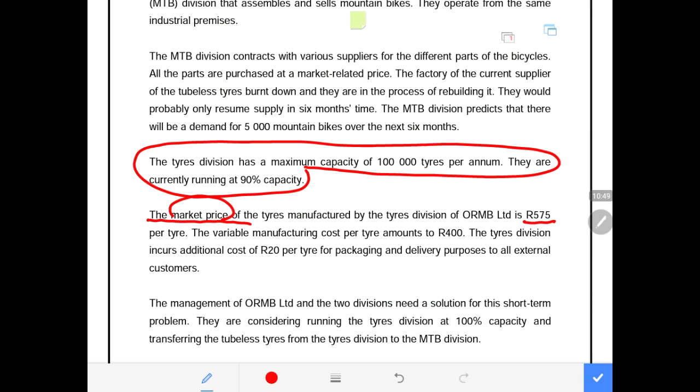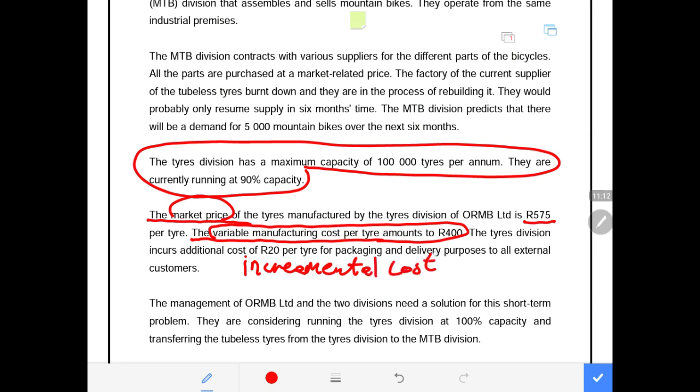Now it further says that the variable manufacturing cost per tire amounts to 400. Take note that the variable manufacturing cost of 400 is called incremental cost.